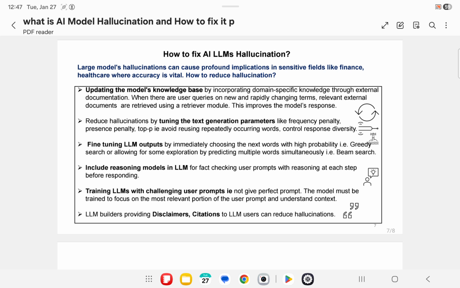Citations mention the source from which information has been retrieved. Finally, disclaimers and citations provided by LLM platform builders to LLM users, and in turn, LLM users providing feedback on LLM output to LLM builders, which is two-way communication, help build trust and verifiability.